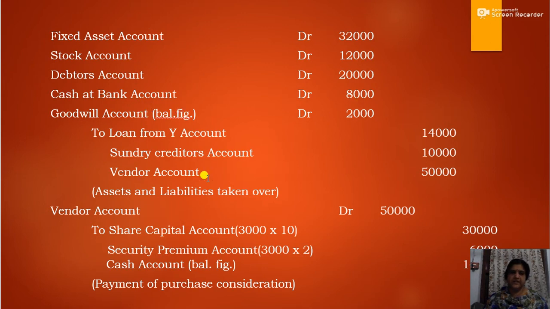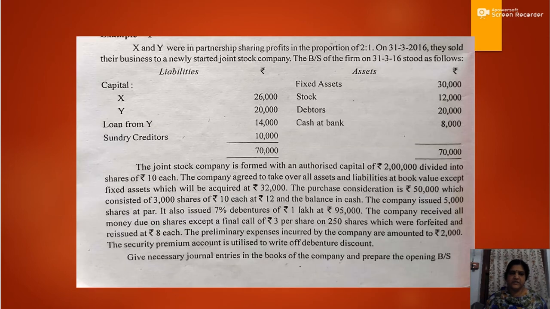So the first journal entry for taking over the assets and liabilities is fixed asset account debit 32,000, stock account debit 12,000, debtors account debit 20,000, cash at bank account debit 8,000, goodwill account debit 2,000, to loan from Y 14,000, to sundry creditors 10,000, to vendor 50,000. Now the second journal entry is for making payment of purchase consideration. Again, in the question it is said that the purchase consideration is 50,000, which is paid in 3,000 shares of rupees 10 each at rupees 12 and the balance in cash.